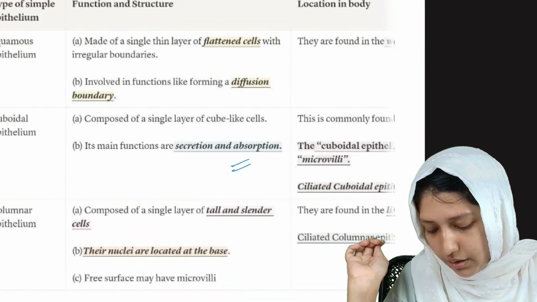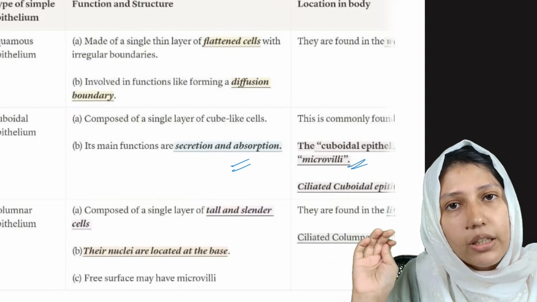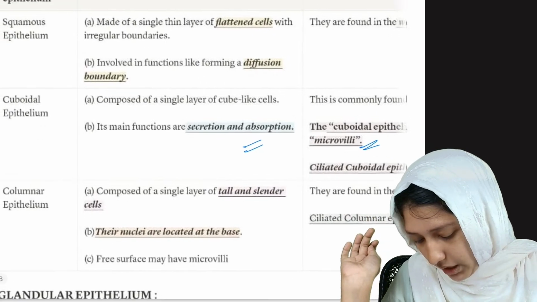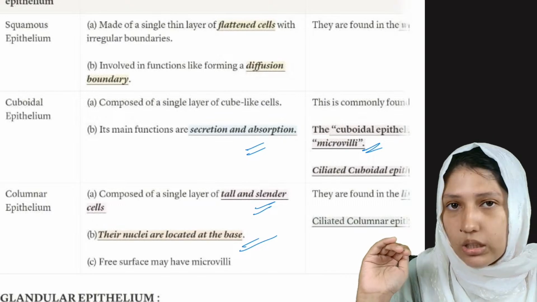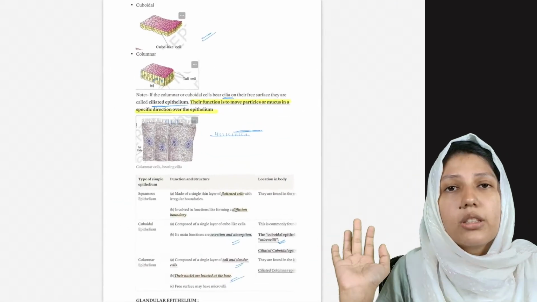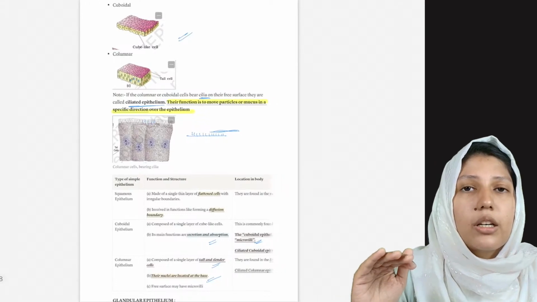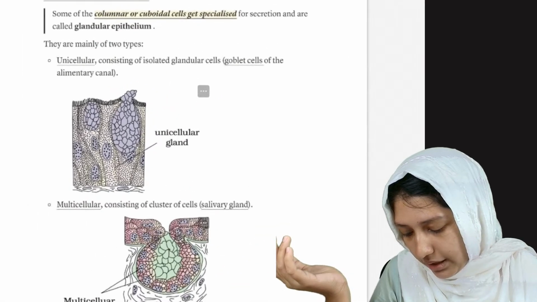Cuboidal epithelium is for secretion and absorption. They also have microvilli, as we studied in the intestine. And columnar epithelium cells are tall and slender. Their nuclei are located at the base. They are not at the center, they are at the base. Okay, and just note all these things because it's not in the NCERT right now, but you have to study them. Now coming to glandular epithelium.